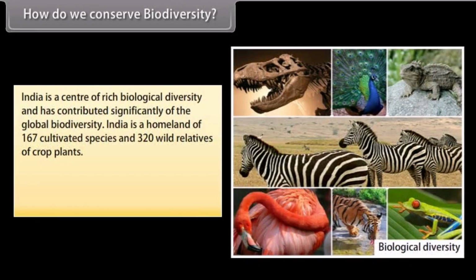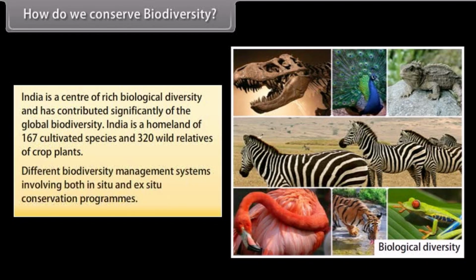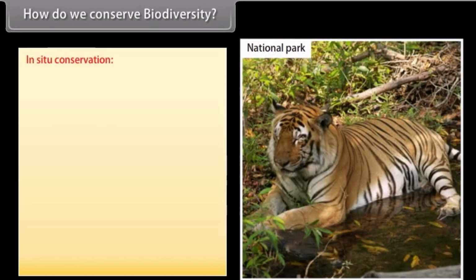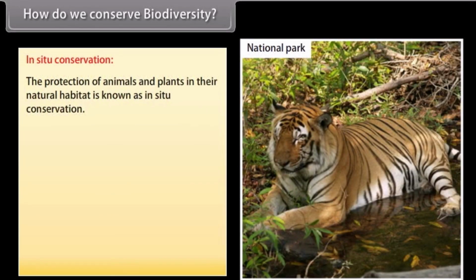India is a center of rich biological diversity and has contributed significantly to the global biodiversity. India is a homeland of 167 cultivated species and 320 wild relatives of crop plants. Different biodiversity management systems involve both in-situ and ex-situ conservation programs. In-situ conservation: the protection of animals and plants in their natural habitat is known as in-situ conservation.